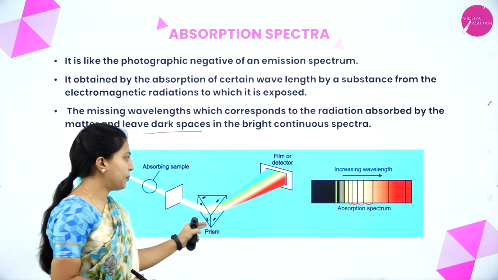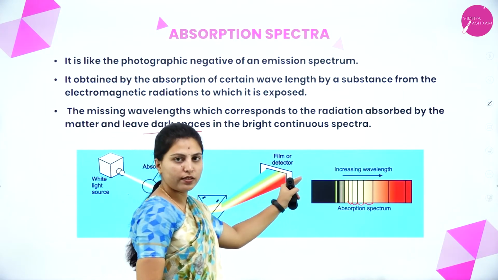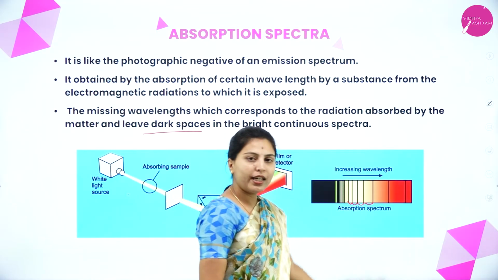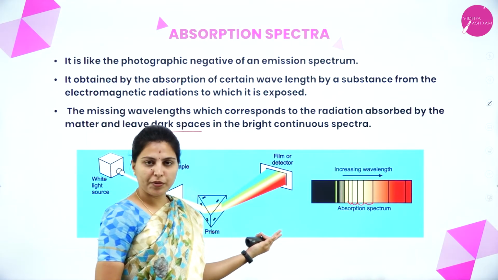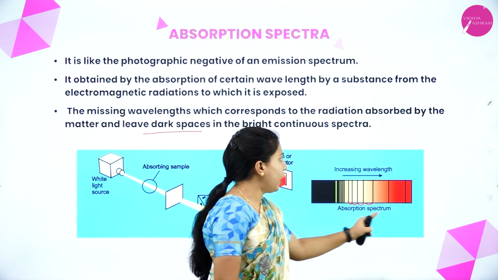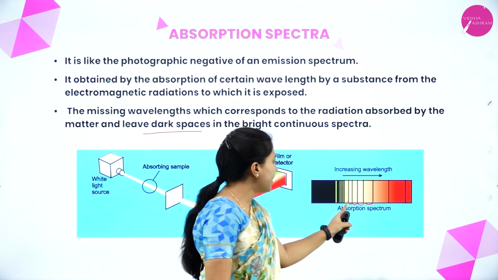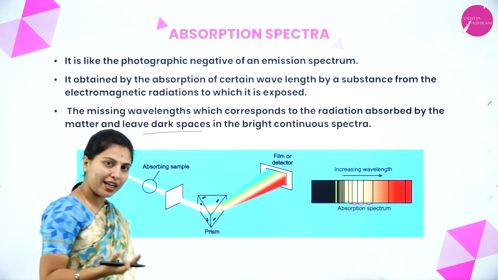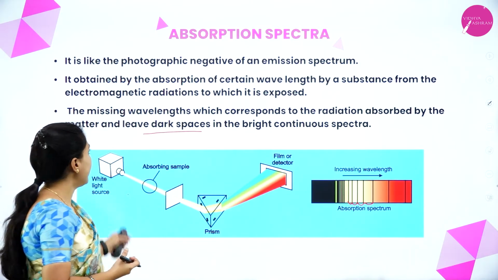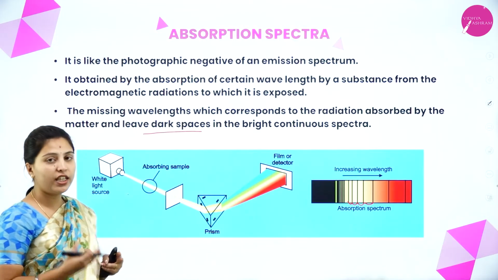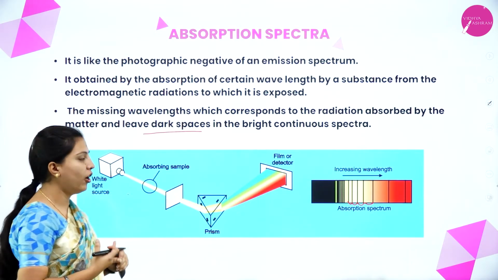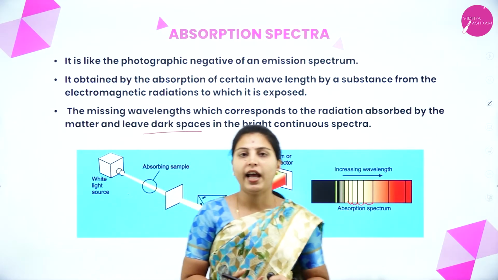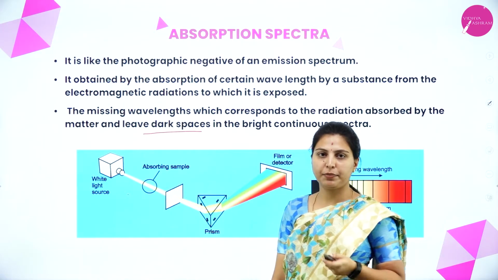That will pass through the prism and be detected by the detector, giving the continuous spectrum, or absorption spectrum. In that bright spectrum, you will see some black dark regions. Why is there a dark region? It corresponds to the radiation absorbed by the sample or matter we have used here. That is known as absorption spectra, and that was about emission spectra.